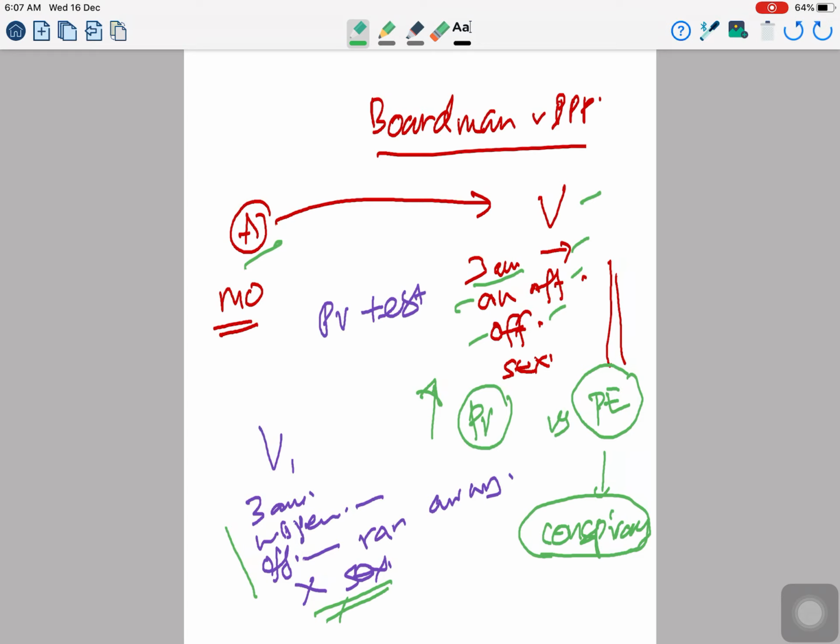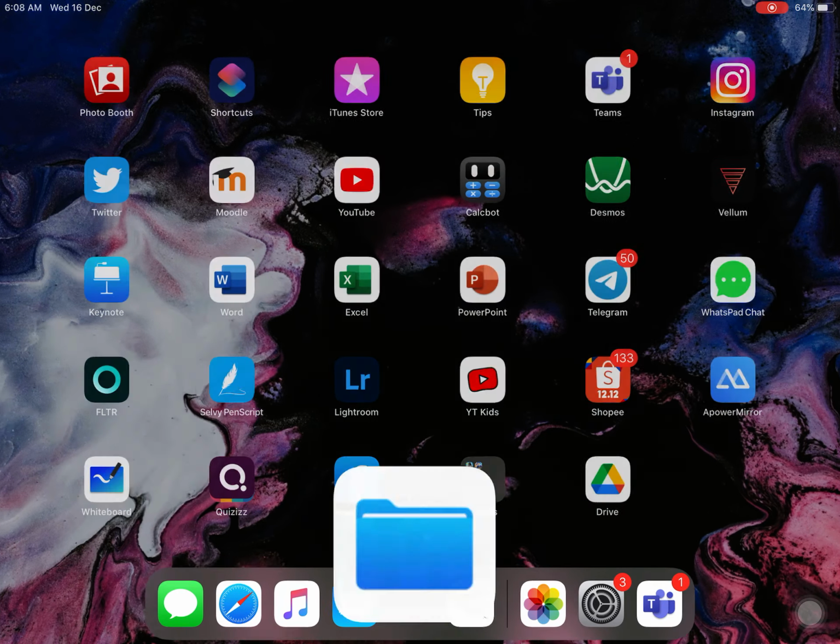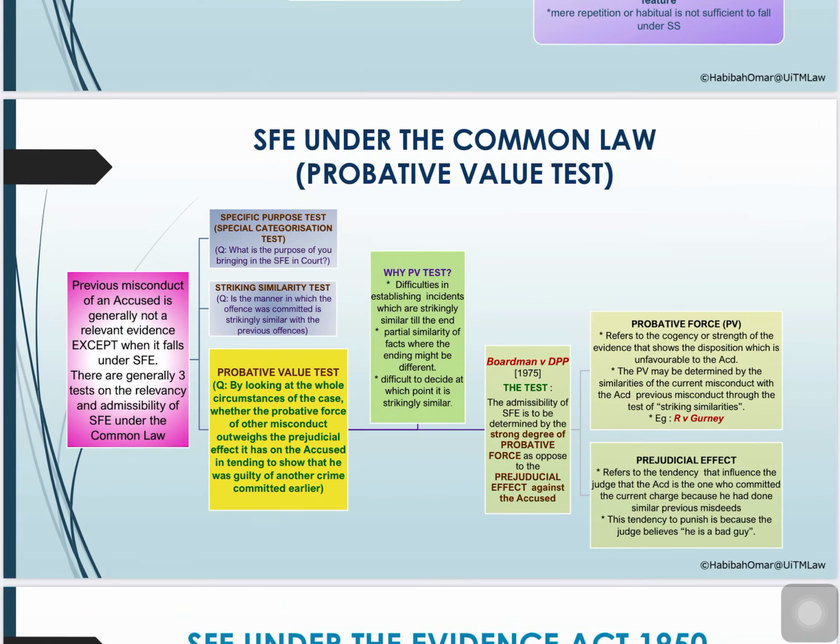So what happened here, right? In the case of Boardman against DPP, upon balancing the probative value and the prejudicial effect, the court found that there is no element of conspiracy. Therefore, the probative value is high. Therefore, the court says that we can bring in the previous misconduct as similar facts evidence under the probative value test. Okay? So that is actually the probative value test.